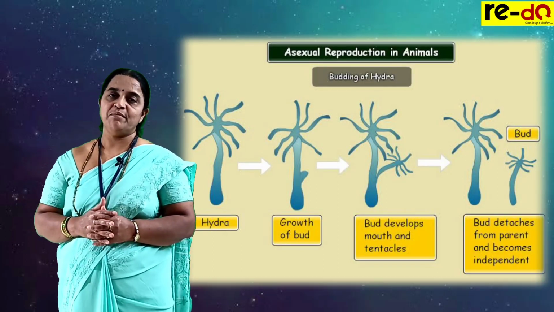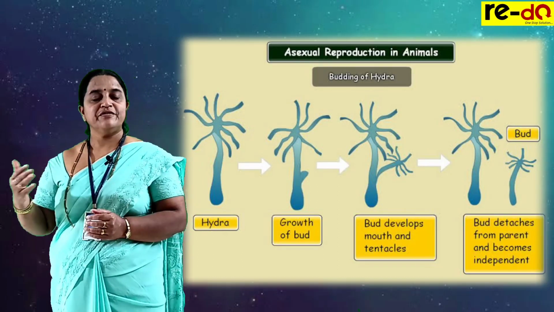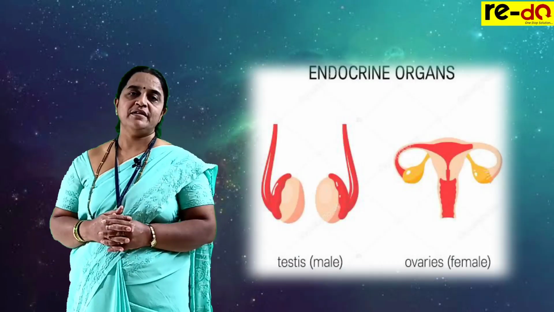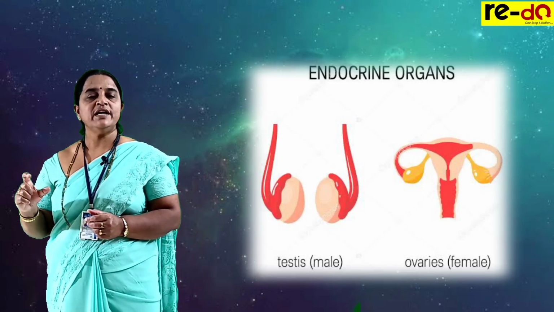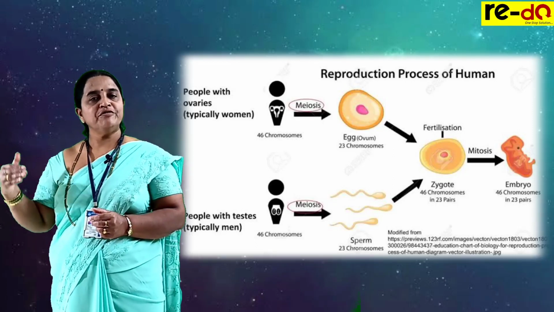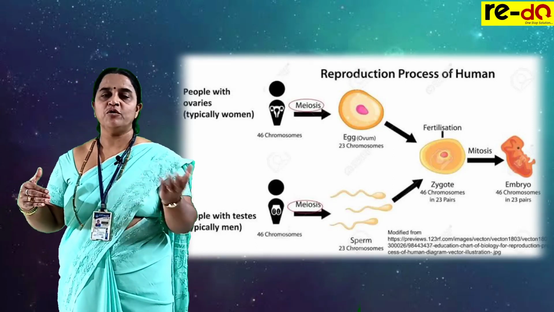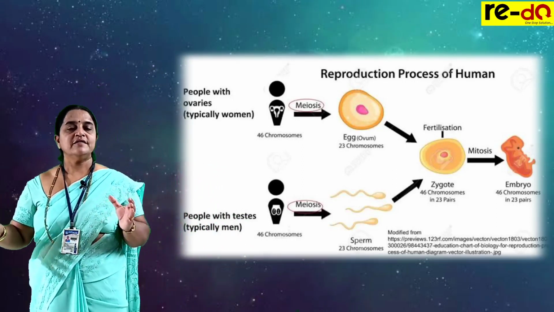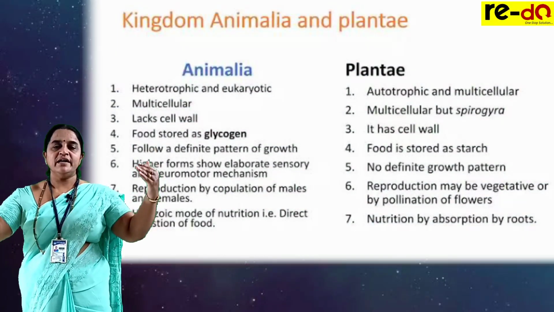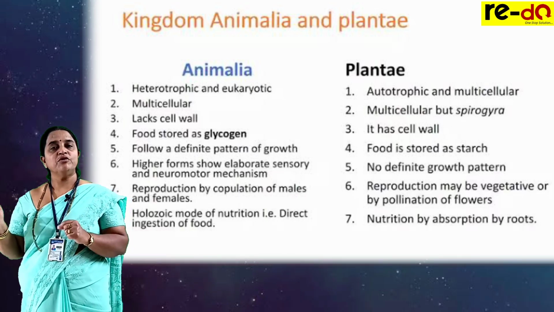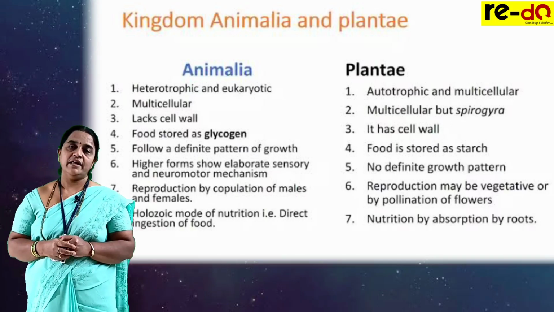Some have regeneration ability, some have fragmentation ability, but most of them reproduce by the sexual method. Gonads like ovary in female and testis in male produce sperm and ovum, which undergo fertilization either in the female body or outside the female body in water, followed by embryonic development. This is how Kingdom Plantae and Kingdom Animalia are studied further in the third and fourth topics of Unit 1 under the heading Kingdom Plantae and Kingdom Animalia.